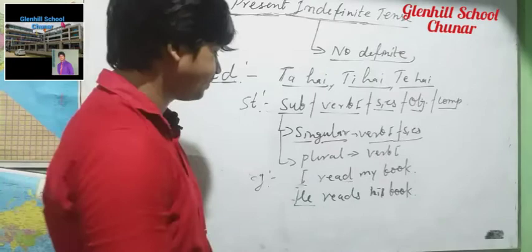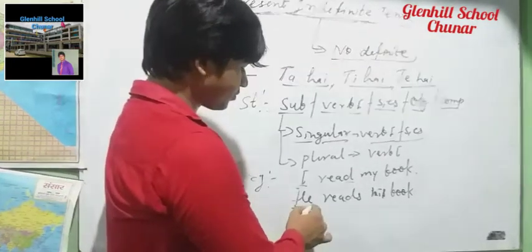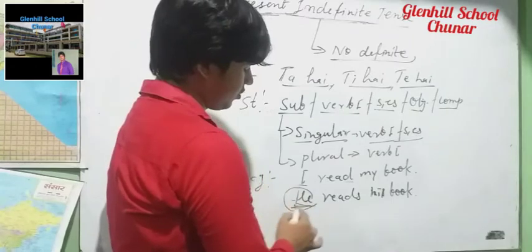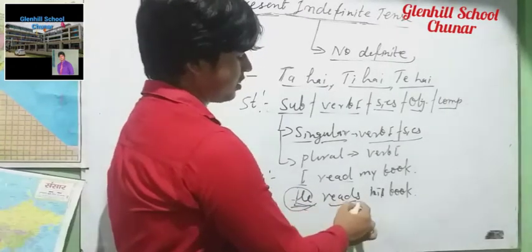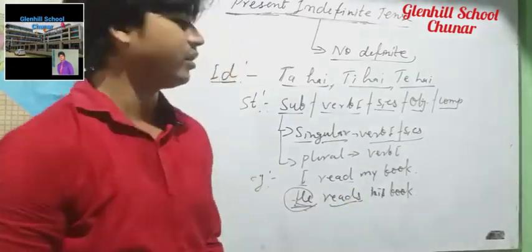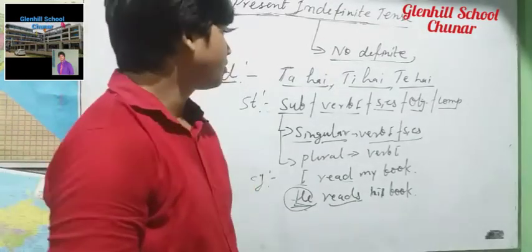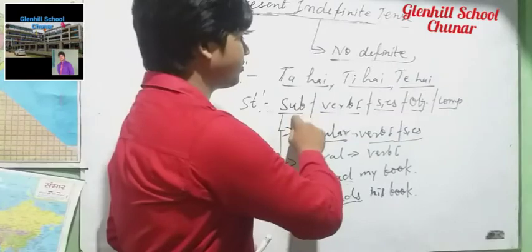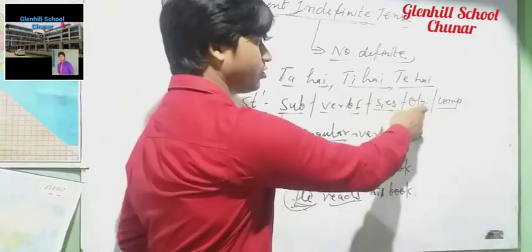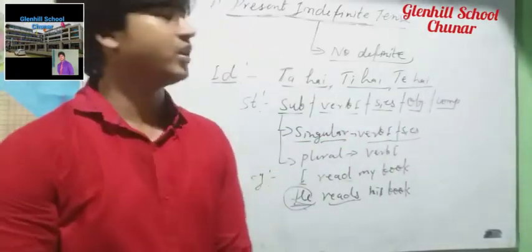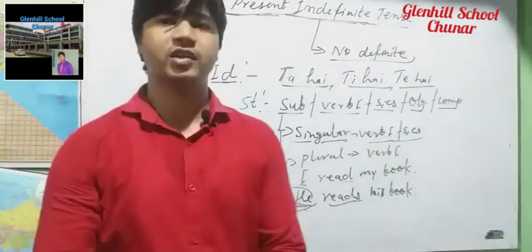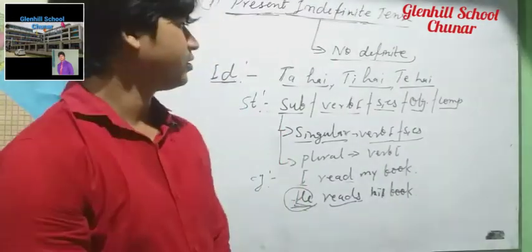So in he reads his book, he is singular, and in this way S will be included in the verb. So you have to make this structure: subject, verb first form, S/ES, object and complement. With the help of this you can make a lot of examples and practice with your exercises. Just note it down.